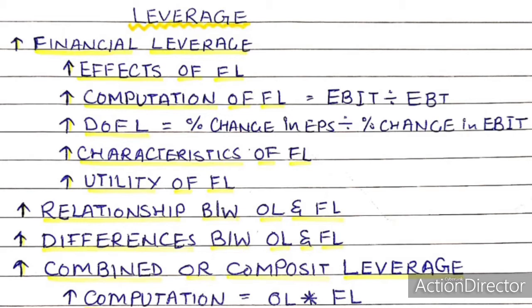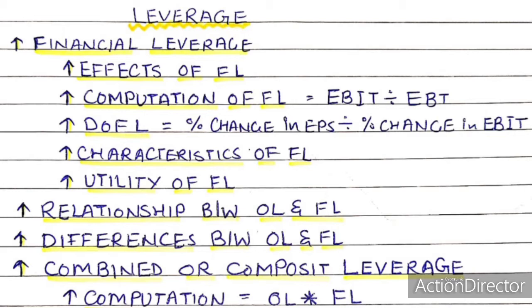Let's take an example. If a company obtains a debt at 10% rate of interest and earns 15% on the assets financed by such debts, then there will be an increase of 5%, which is 15 minus 10%, in EPS, which is earning per share, after paying the interest on debt.